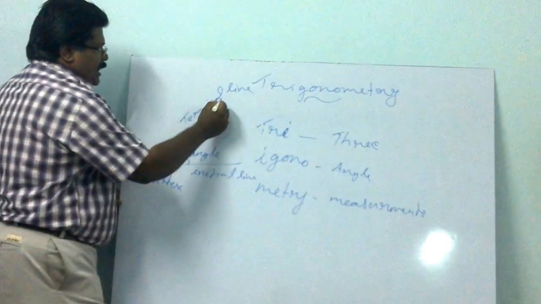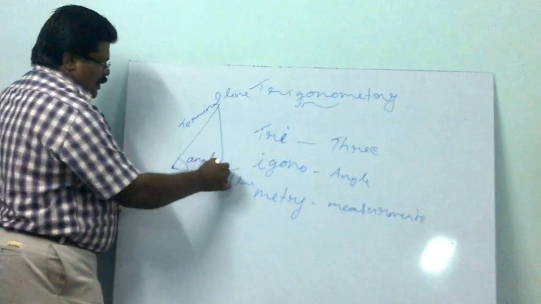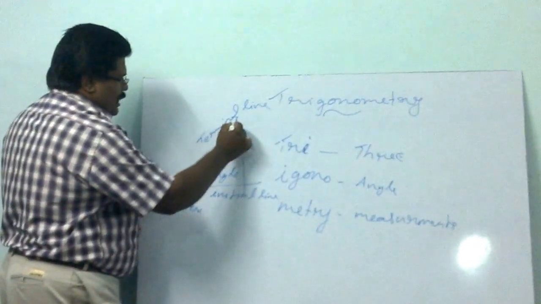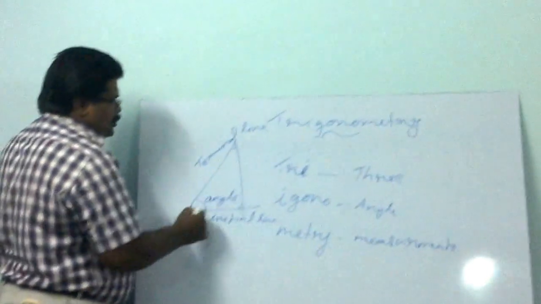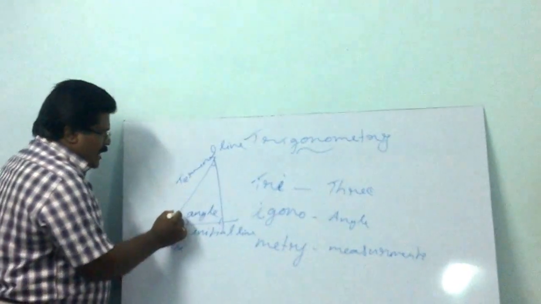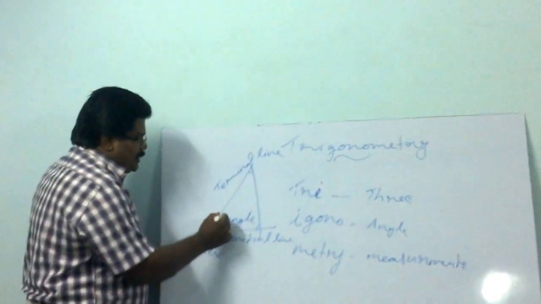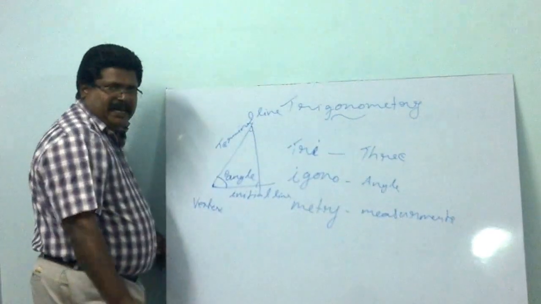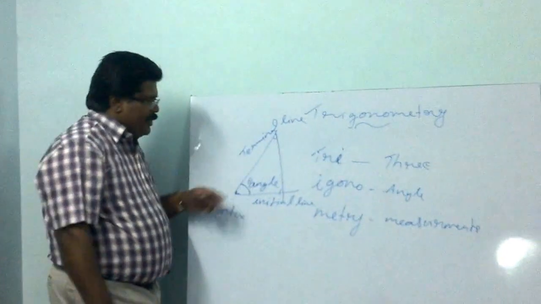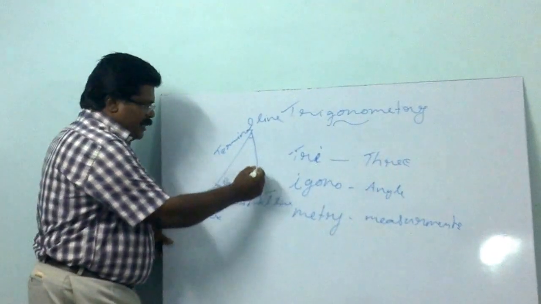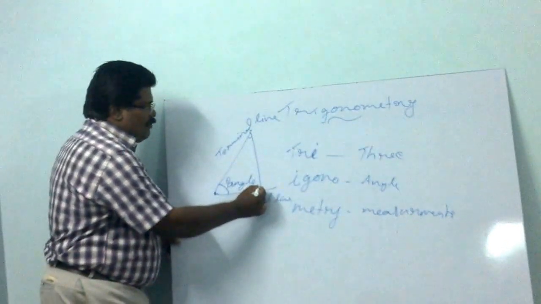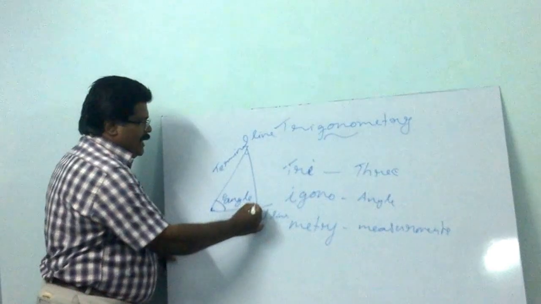Now, dropping a perpendicular line from the terminal line, you get three angles, so it is a triangle. In this triangle, this angle is our measured angle, which we can give the Greek name theta. And we studied already in the geometry chapter, when two lines are perpendicular, the space between them is always 90 degrees. So this is 90 degrees.